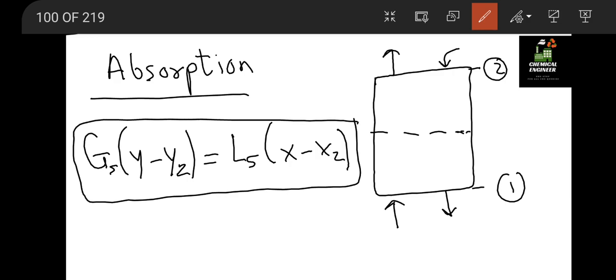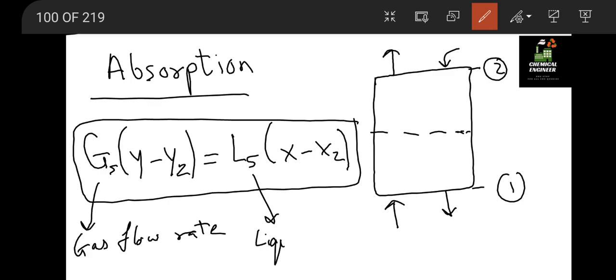Gs is the gas flow rate and Ls is the liquid flow rate, under steady state condition. And this capital Y that we have used is small y divided by 1 minus y.